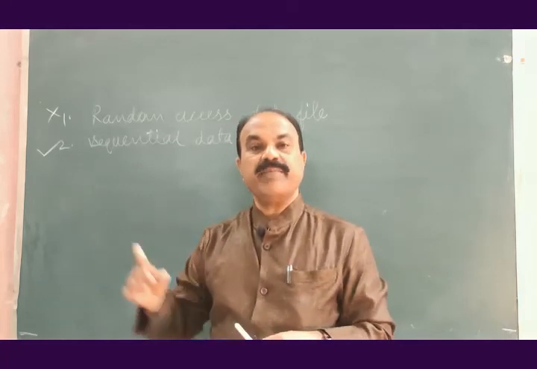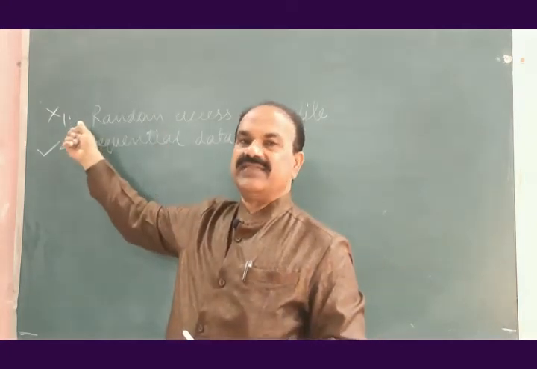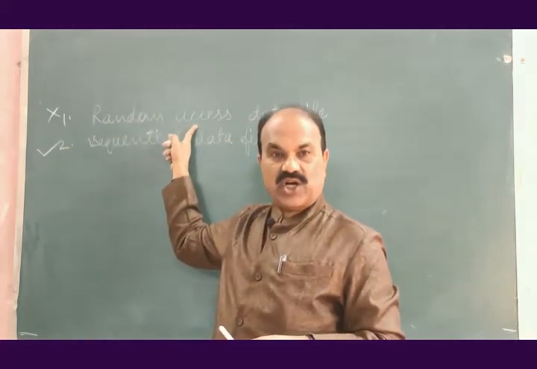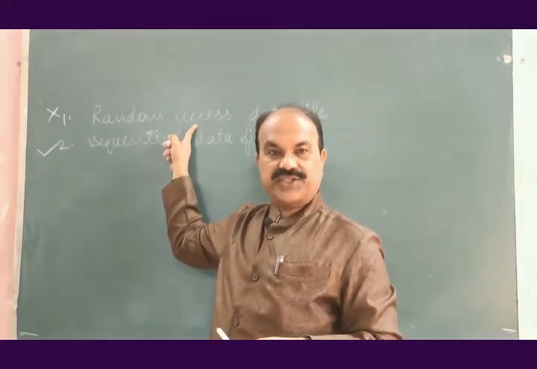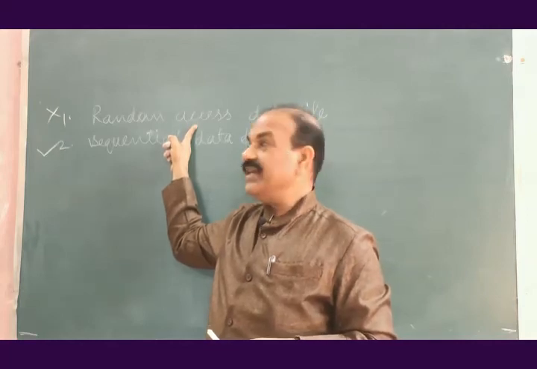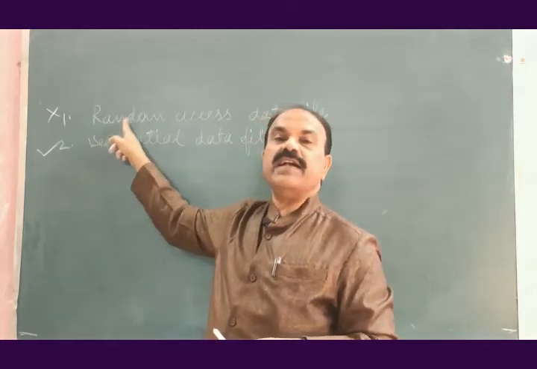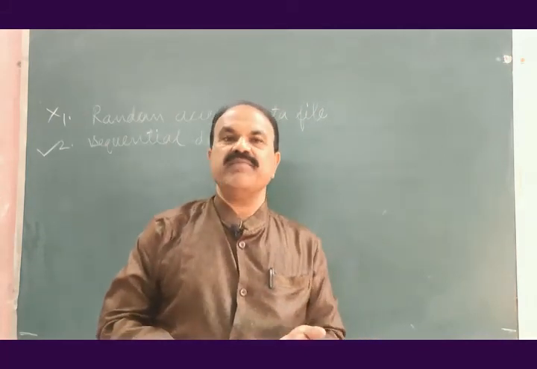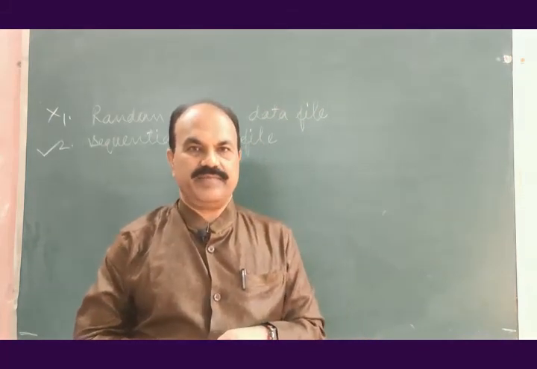Access to various records, access to various fields is randomly provided by the data file. That data file is known as random access data file.